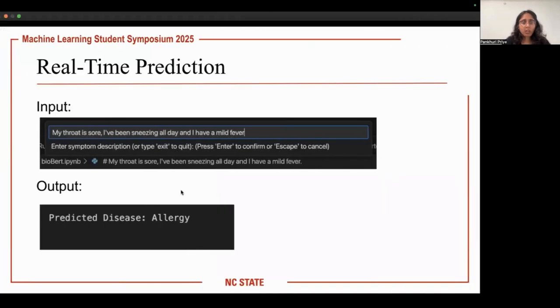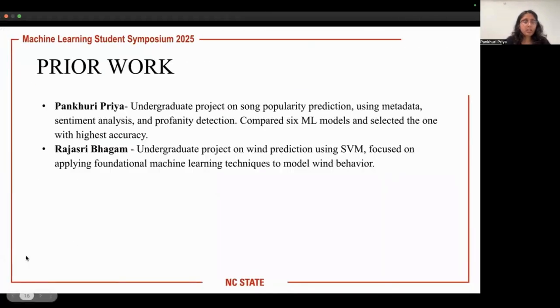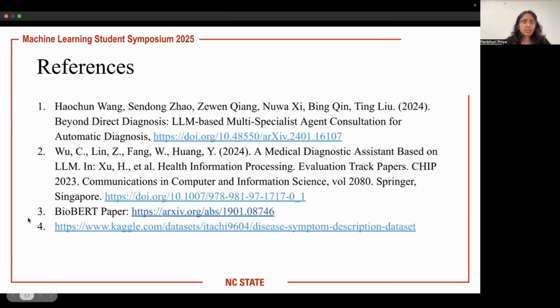Moving on to the prior work, two of us have previous work experience from our undergrad projects. These are the references that we used for our project.